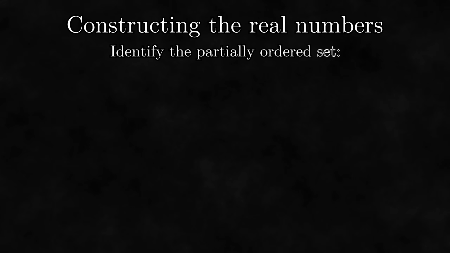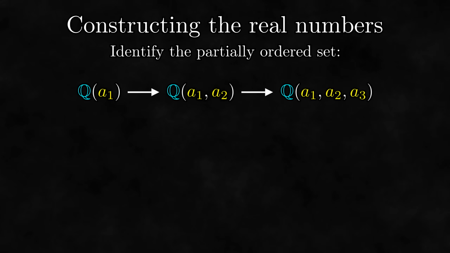The first thing we need to do is identify our partially ordered set. When trying to solve this problem without Zorn's lemma, we were building up fields such that each one was an extension of the previous one. Thus, it seems that our partially ordered set here is all fields. However, the problem here is that there exist fields that are extensions of the real numbers, such as the complex numbers, so all fields is too general. We need to find some subset of fields where the real numbers are maximal.